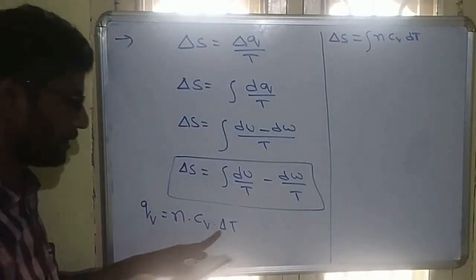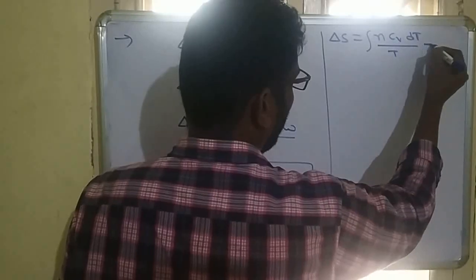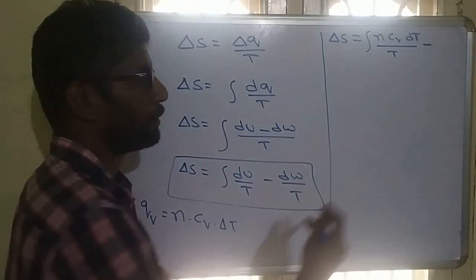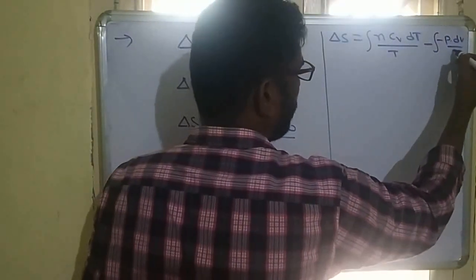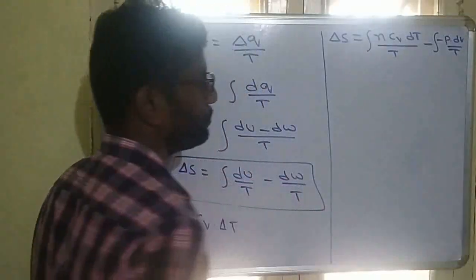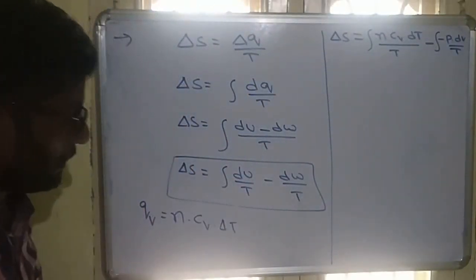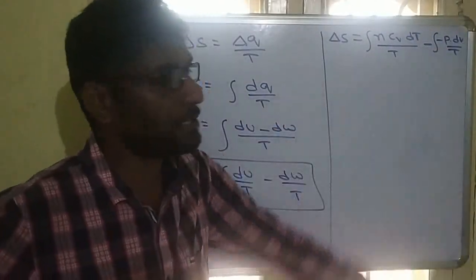For a small change, we write dT divided by T minus, and this is the work, what is the formula for work? Minus P into dV by T. The formula is minus P into delta V, so delta V we write as dV.